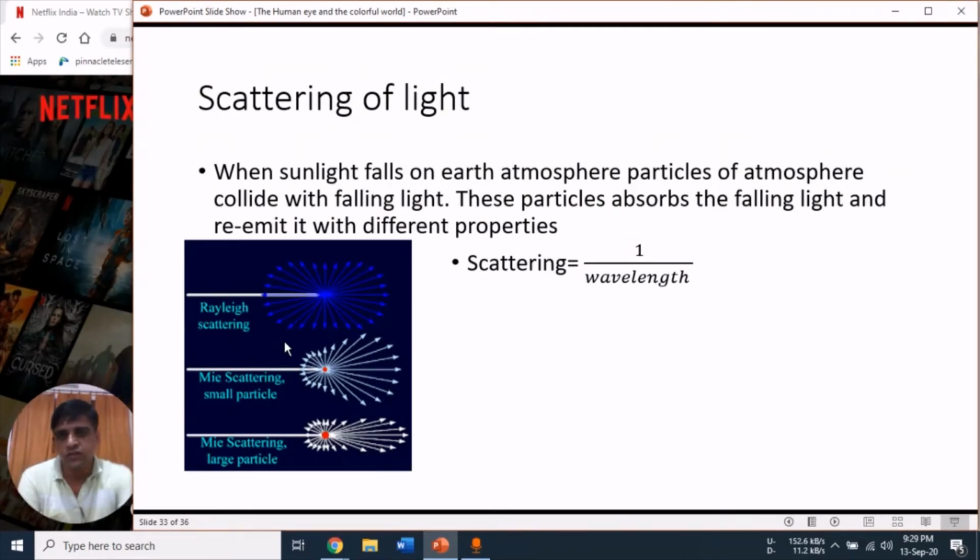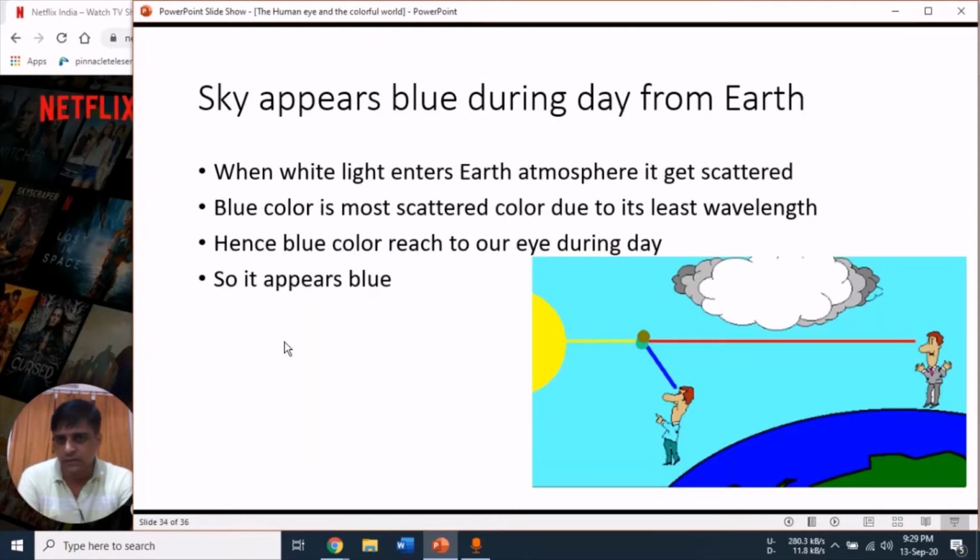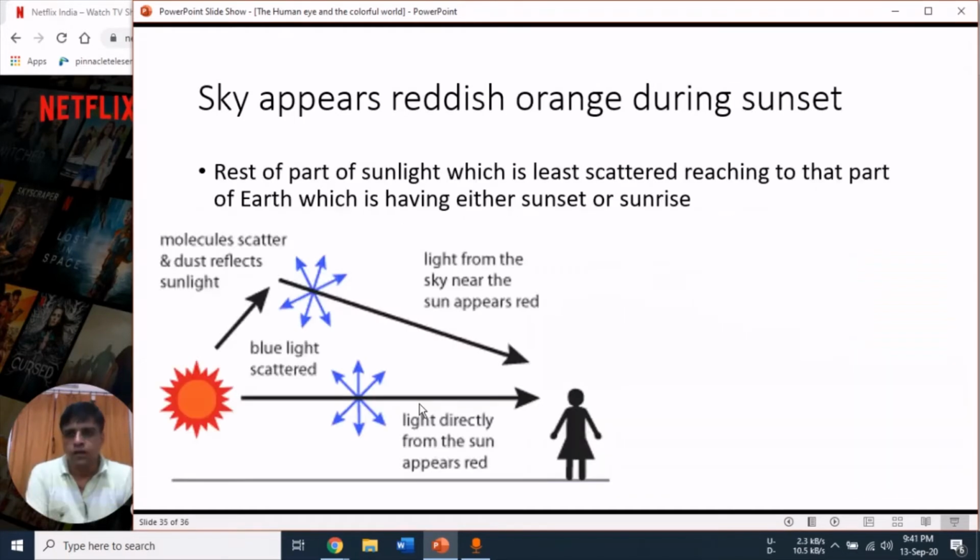Now, on the basis of this scattering of white light, some phenomena are in your syllabus. First of all, the sky appears blue during the day from Earth. When white light enters the Earth's atmosphere, it gets scattered. And the blue color, which is the most scattered color due to its least wavelength, reaches your eye during the day, so the sky appears blue.